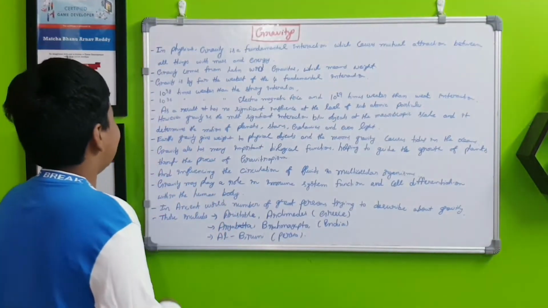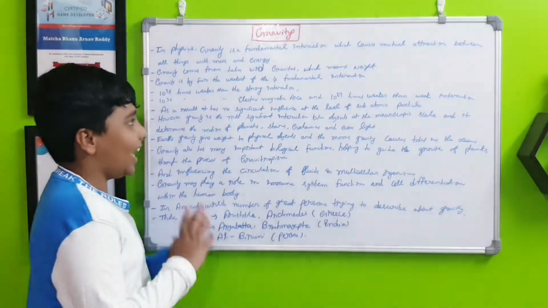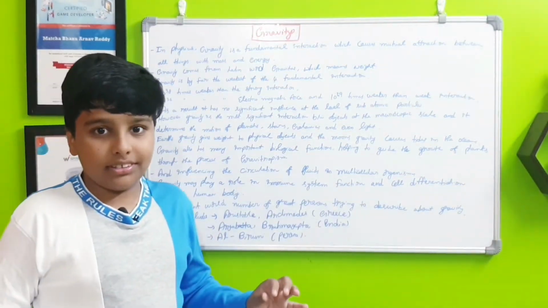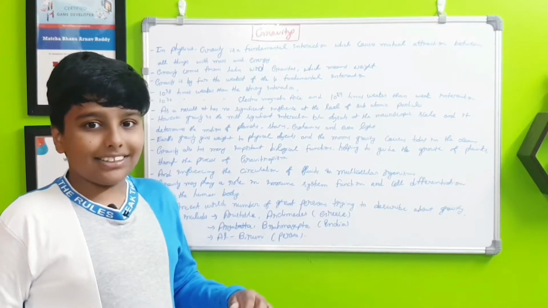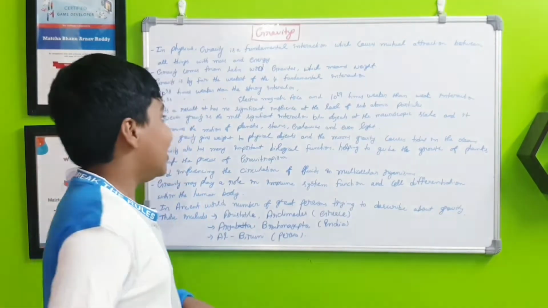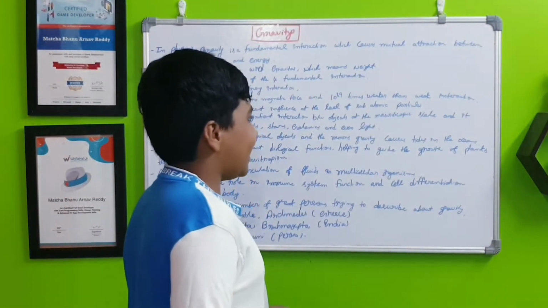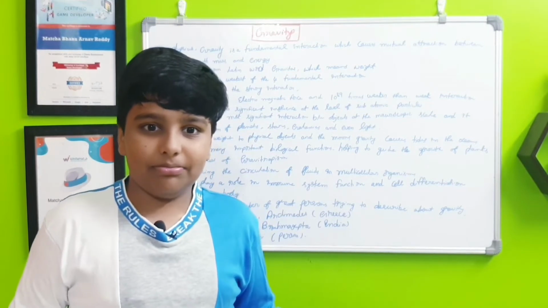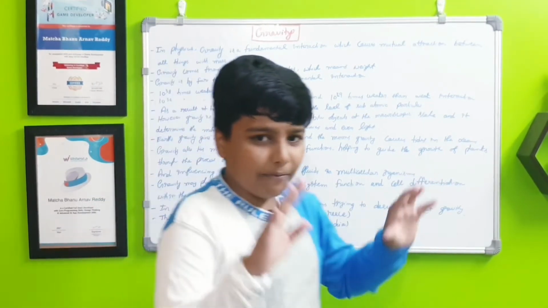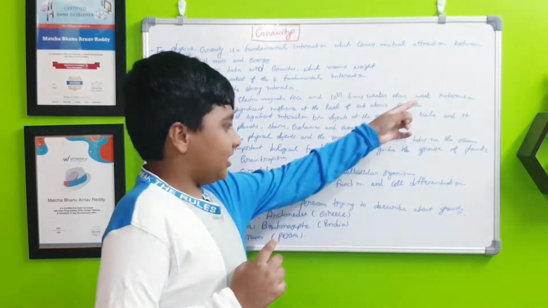Next, it is 10 to the power of 36 times weaker than the electromagnetic force, and 10 to the power of 29 times weaker than the weak interaction.